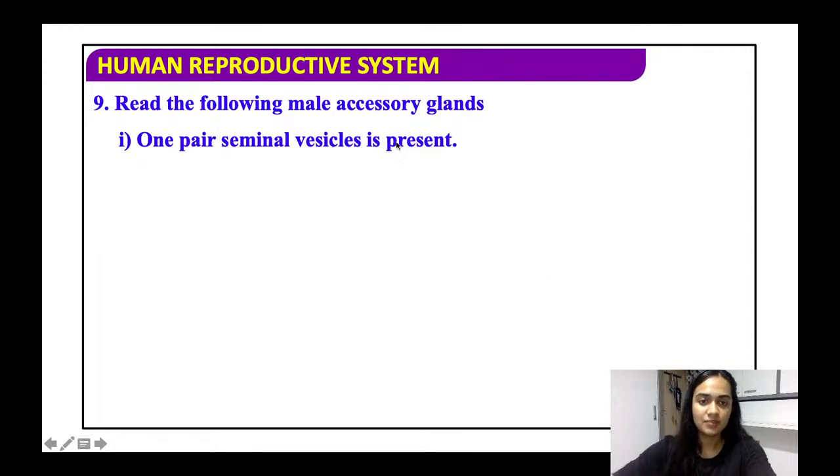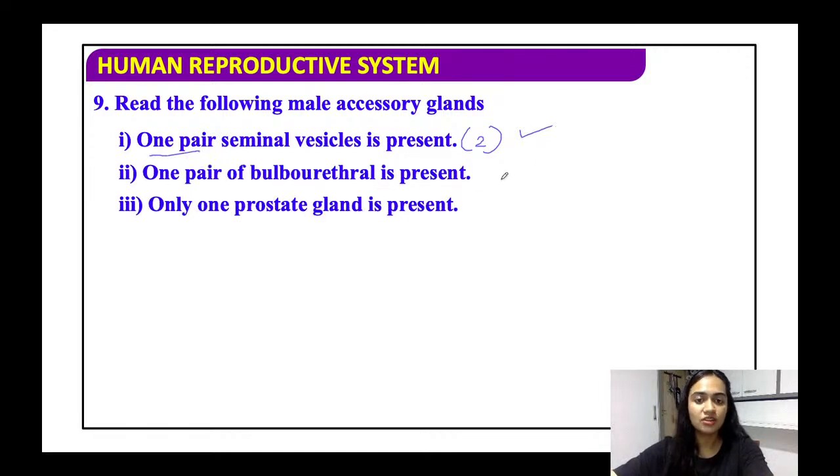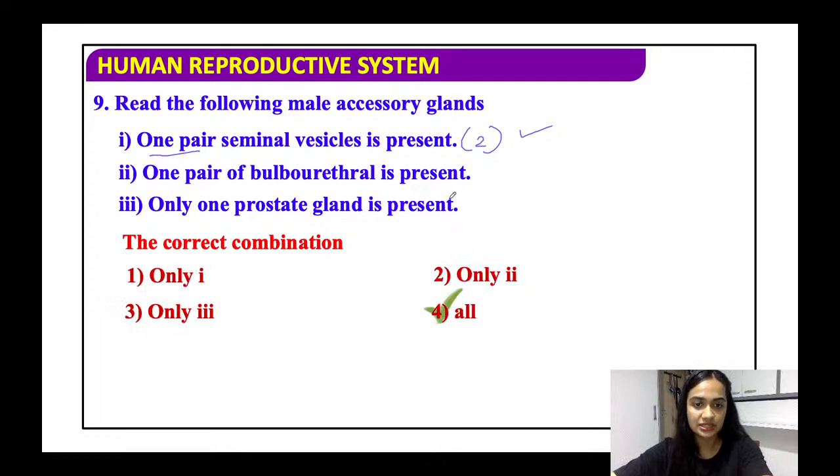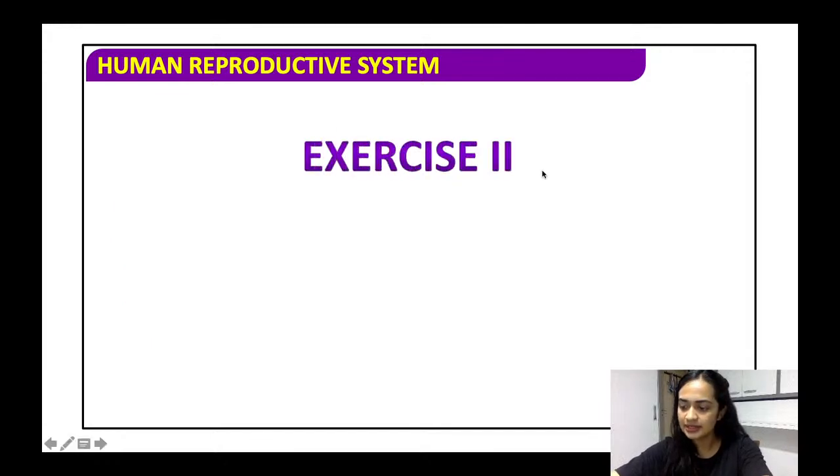One pair of seminal vesicles is present. Yes, seminal vesicles are two in number, that is one pair. Absolutely right. One pair of bulbourethral glands is present, only one prostate is present. Yes, both are right. It has two bulbourethral glands, two seminal vesicles, and only one prostate gland. So all the statements here are right.